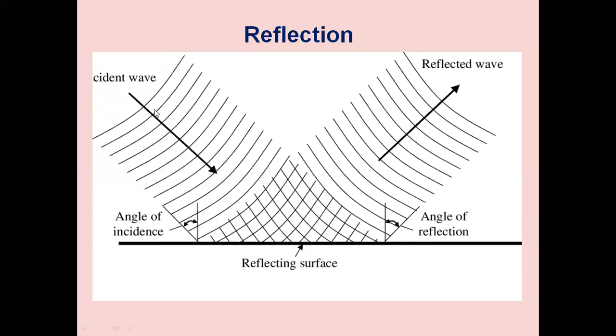Reflection means when an electromagnetic wave is striking the boundary where we have different media, one medium having certain refractive index, the other medium having another refractive index. When the incident wave is falling on the boundary, it will be reflected back. Angle of incidence will be same as angle of reflection. So reflection of EM wave is taking place. The reason for reflection is if the refractive index of one medium is higher than the other medium, there will be a reflection into the same medium.